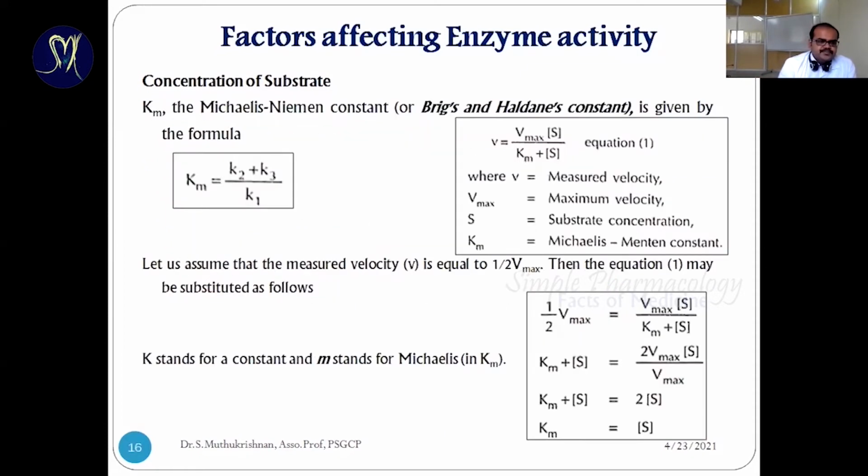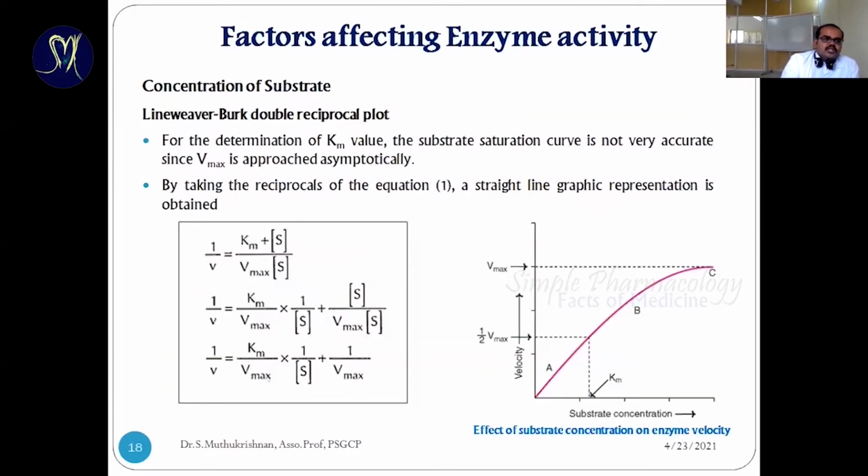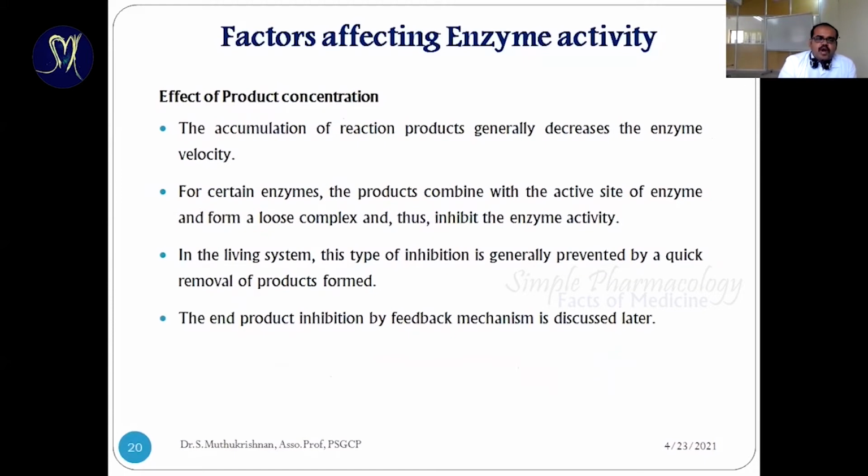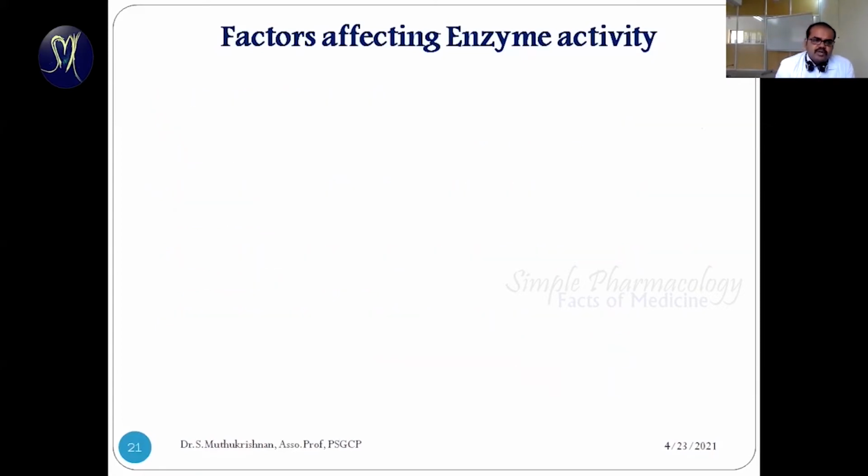Then for substrate values, we go for the Michaelis-Menten equation. Based upon this equation, we can identify the Km value. From the Km value and Vmax value, we can identify what mode of enzyme inhibition has occurred. Once this graph is converted into the Lineweaver-Burk double reciprocal plot, we can easily identify the mode of enzyme inhibition. Product concentration: once the substrate is converted into product, that product itself can inhibit the enzyme action. So it's also one of the factors.